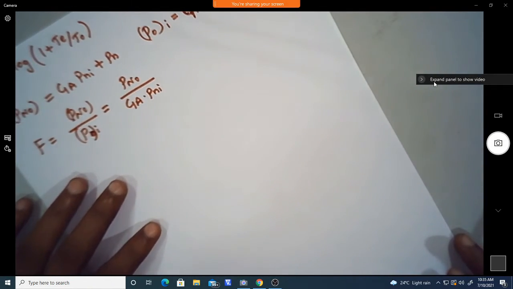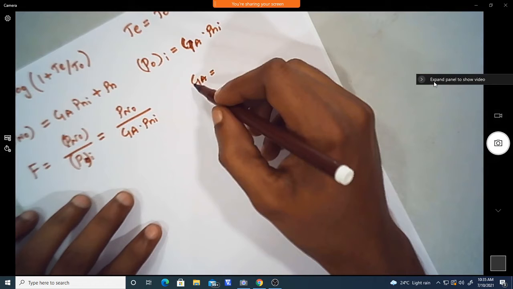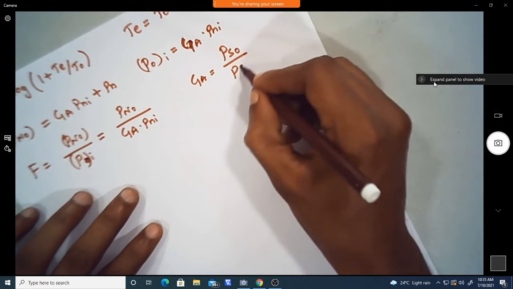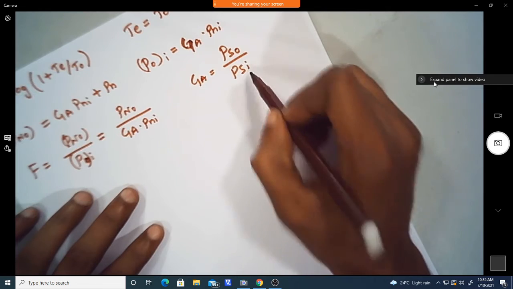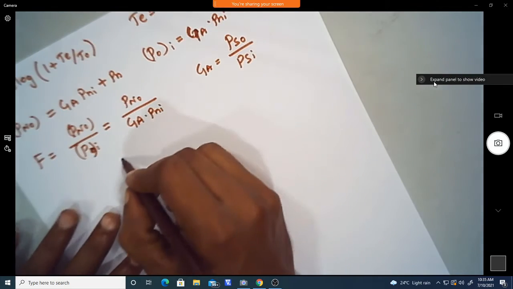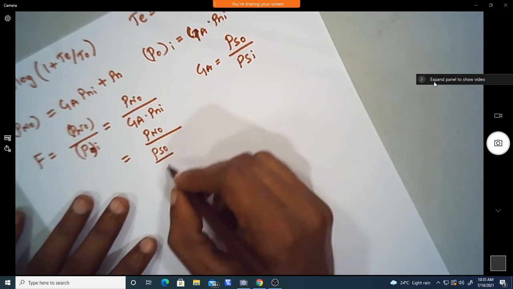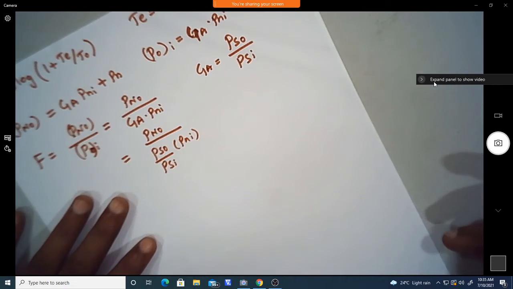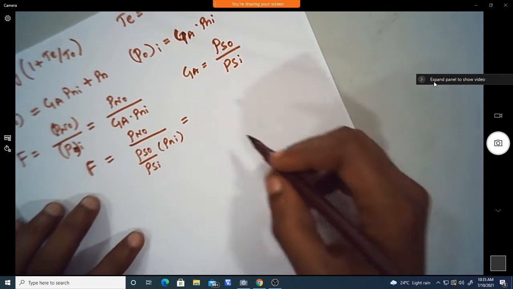The available power gain Ga of the amplifier we can write in terms of signal powers, that is, the signal power at the output divided by the signal power at the input side. If I substitute that, we can write Ga as Pso divided by Psi, into Pni. Now we can slightly modify this expression to get it in terms of the SNR.